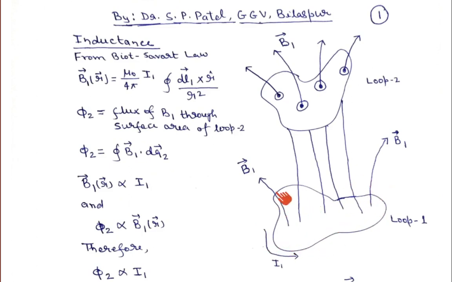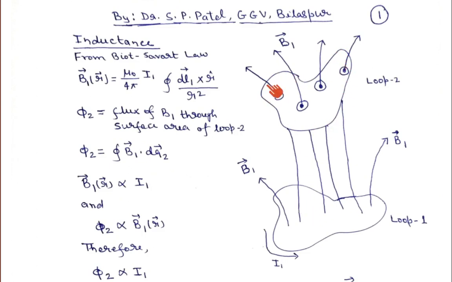Here, if you see, this is magnetic field line B1, which I have denoted B1. Some of the magnetic field lines generated due to the current flowing in loop 1 are passing through loop 2 also. Remember, there is no current in loop 2; I have not allowed any current to flow in loop 2.